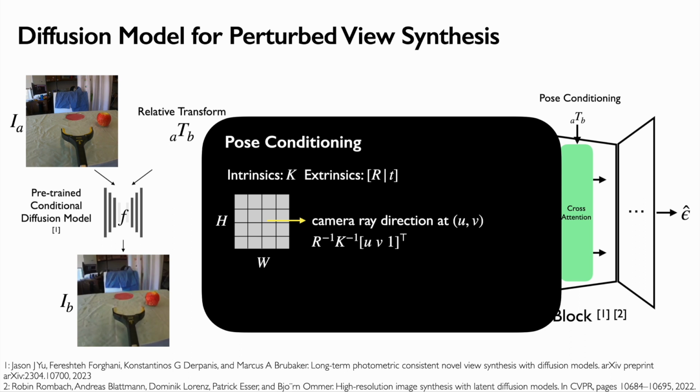We also concatenate the ray direction with the camera center. So instead of using a 3x4 projection matrix to represent the camera, this representation would be h by w by 6. Please see more details in section 3.2 of the original Yu et al. paper.